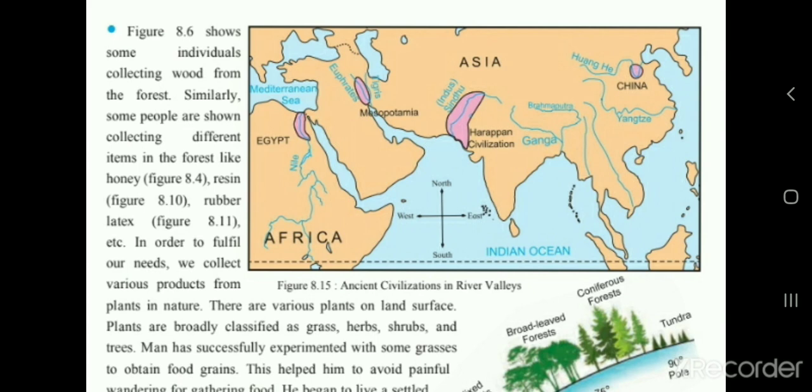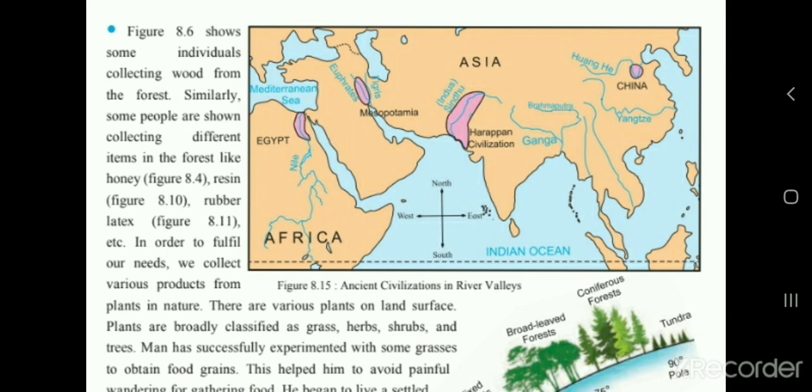So here, the picture which is there on page number 46. Now take out page number 46 and see the figure 8.6. Now you see it carefully. What is being done in 8.6? A woman is collecting and a man is collecting the wood, right? And here in figure 8.10, a woman is collecting rubber, lactose. And here in figure 8.11, the man is collecting the resin from the trees.